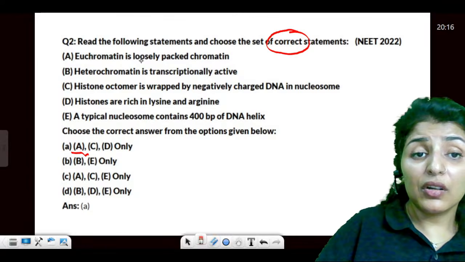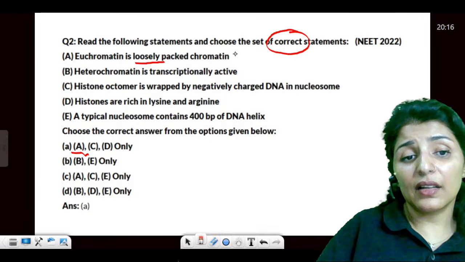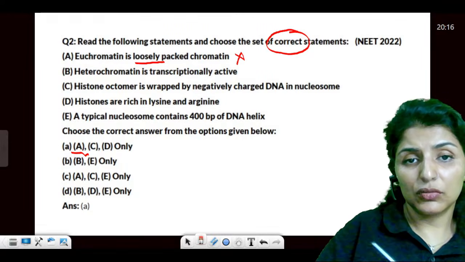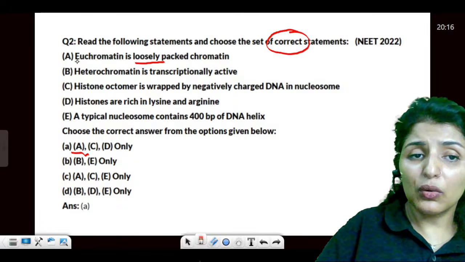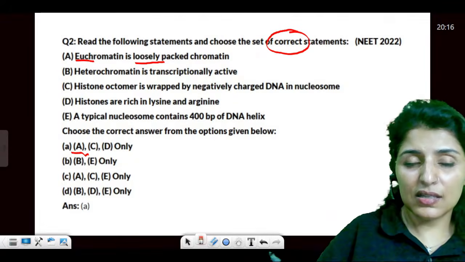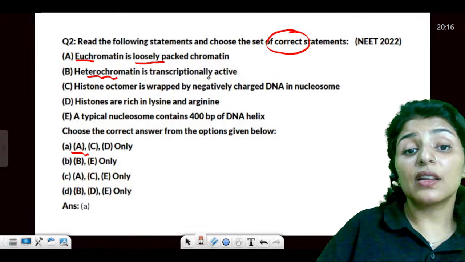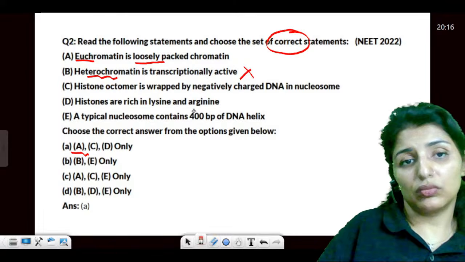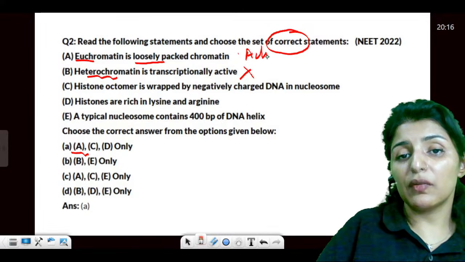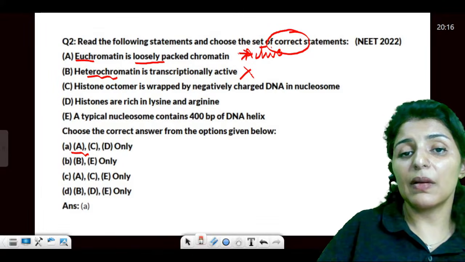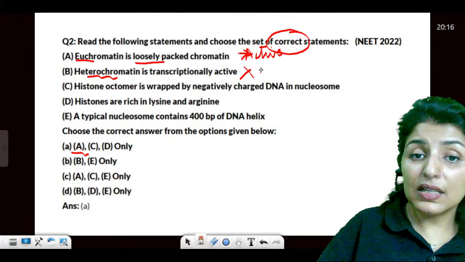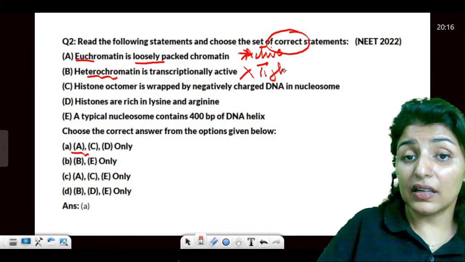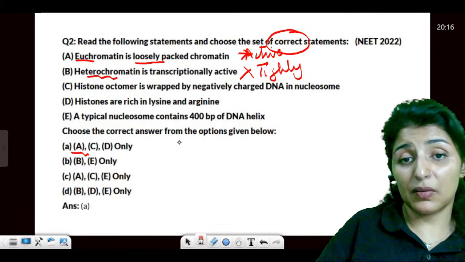Euchromatin is loosely packed. Yes, that is why it is transcribable. Heterochromatin is transcriptionally active? No. The one which is loose can transcribe and is active. Heterochromatin is tightly packed and that is why it cannot be transcribed.